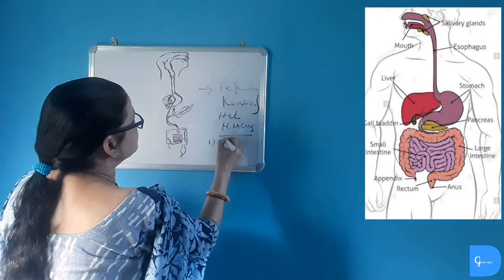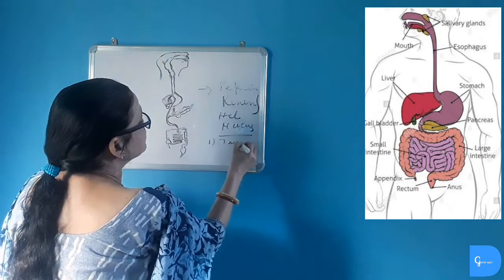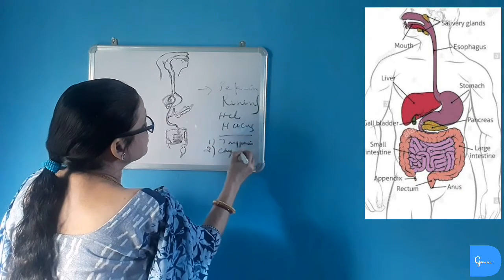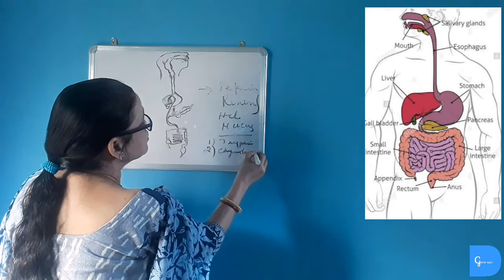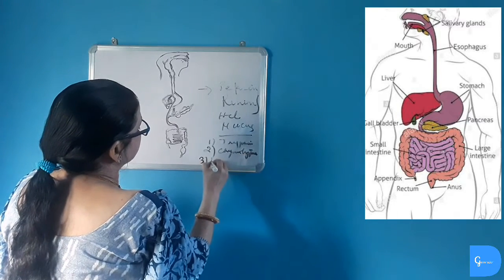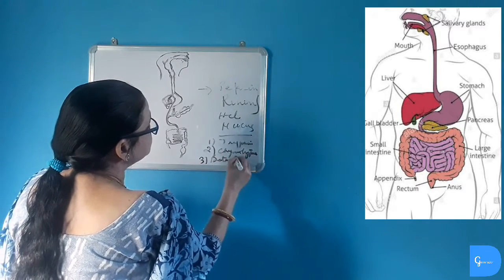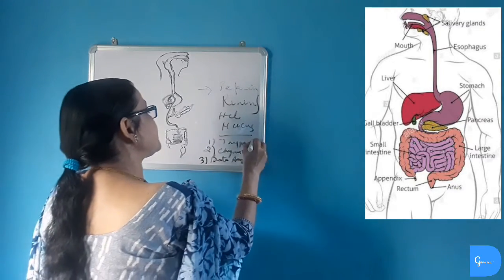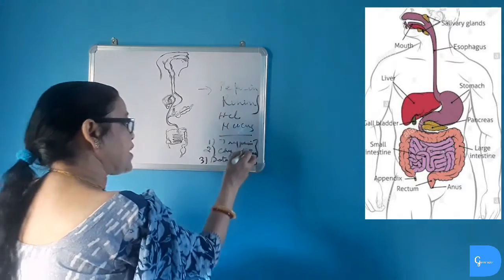They are trypsin, chymotrypsin and beta amylase. These three enzymes act on alkaline medium.